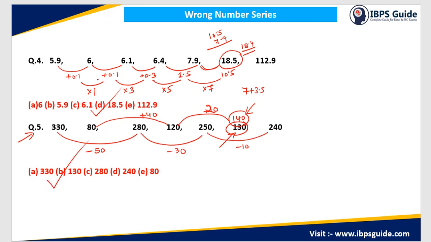So these are the 5 questions that were asked in SBI PO Pre as wrong numbers. You can see that all the logics that are used are not that difficult. Those are easy ones. And you can expect similar type of logic in your upcoming exam on 8 July also. So with this, I will conclude today's session.